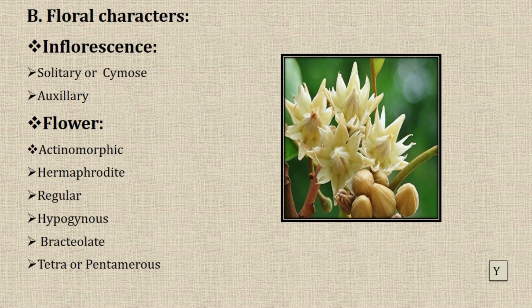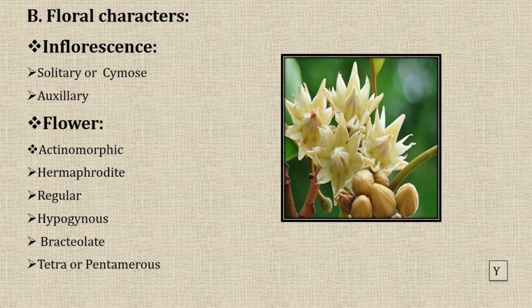Or cymose, that means the inflorescence axis is terminated with a flower. Number of flowers are present below the first flower. Inflorescence is axillary, that means it develops between stem and leaves.